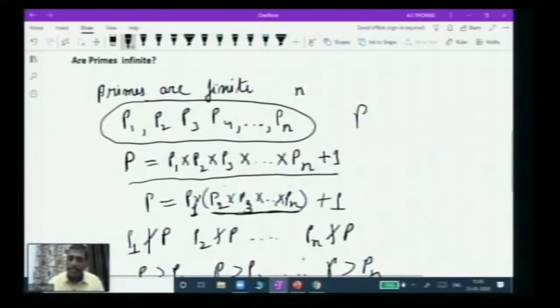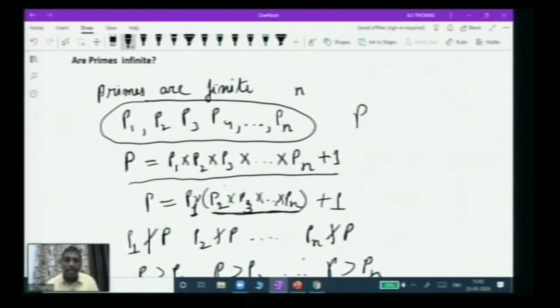This is greater than this. This P is greater than each of these Pi's. So you get a prime which is greater than Pi. So this is a contradiction, so our assumption is wrong. So what was my assumption? My assumption was that there are a finite number of primes.